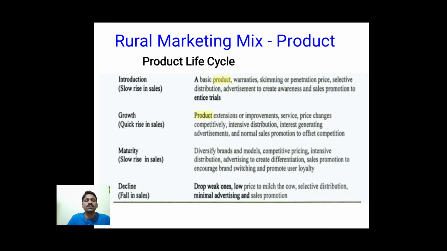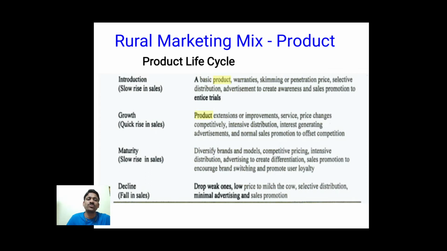And the next stage is decline. So all the companies aim to not reach this decline stage. When the companies reach the maturity level, they should try their level best to stay in the maturity level only. They should not give any chance to fall into the decline stage.